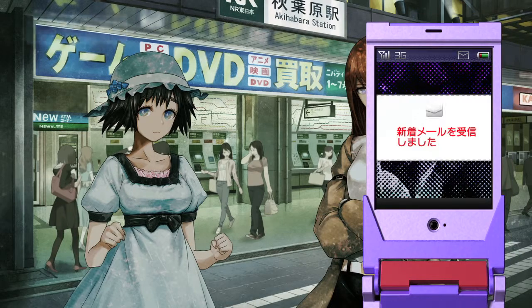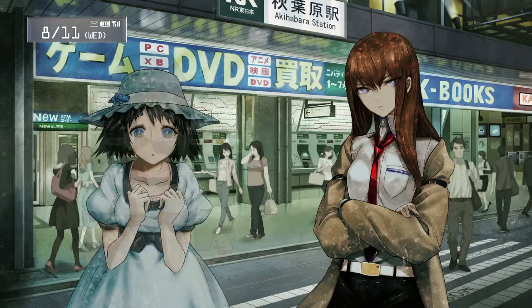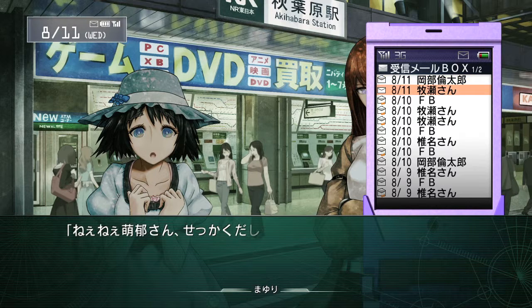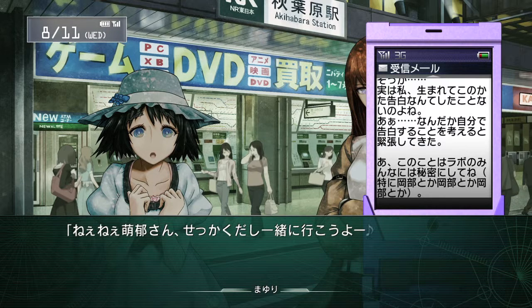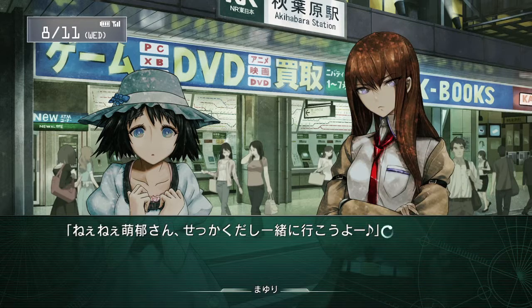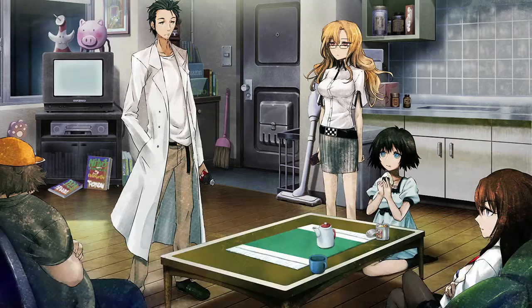Alright, once you get control of your phone, make sure you open it up and then read your text message. So you want to mash Y right here so you can open up your phone, go in your inbox, and once again it's going to be the second most recent text message. Very, very easy to miss that one because usually you check your most recent text message, so make sure you check the second most recent.